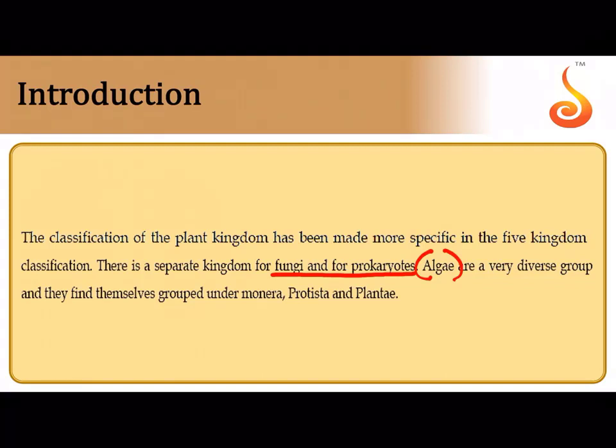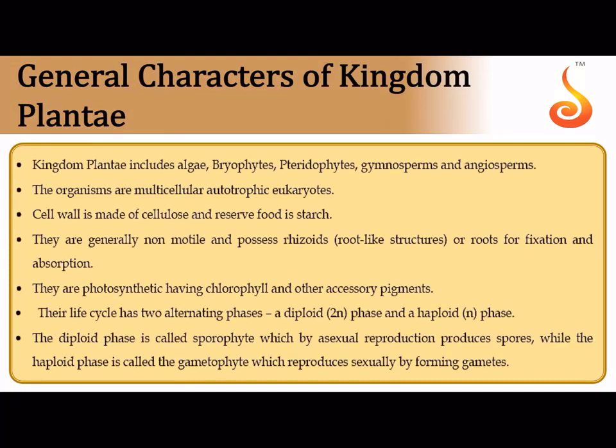kingdom Plantae. Okay, so in this chapter we are only going to discuss some of the primitive plants like algae, which is included under kingdom Plantae, along with avascular plants like bryophytes and vascular plants like pteridophytes, gymnosperms, and the most advanced plants, that is angiosperms. Okay, now what are some of the general characteristics of kingdom Plantae?